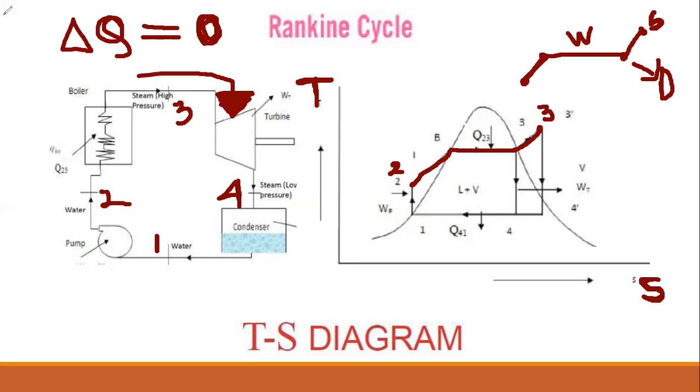But in this process, as I already told, in the turbine the high-temperature steam enters, and when the steam goes outside the turbine, the temperature decreases. The pressure also decreases, but there is no exchange of heat. So sir, how does the temperature decrease?